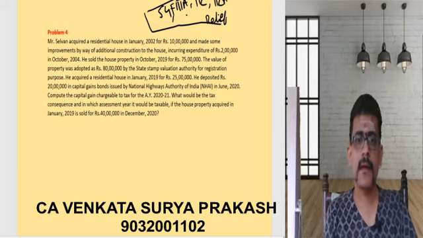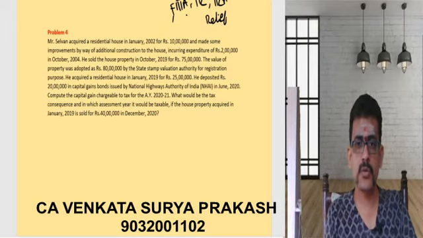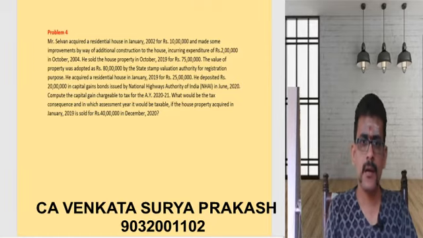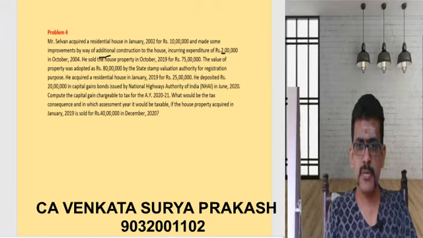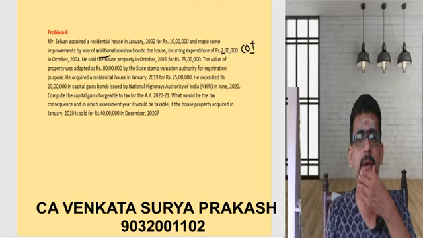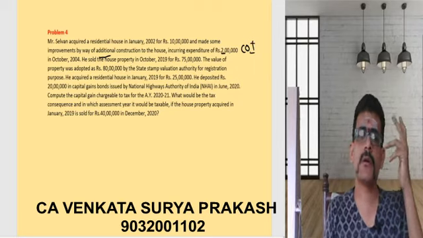Mr. Selvan acquired a residential house in January 2002 for rupees 10 lakhs. Now what has he done? He made some improvement by additional construction of the house, incurring an expenditure of 2 lakhs. What is this called? This is nothing but your cost of improvement. He incurred it in October 2004.